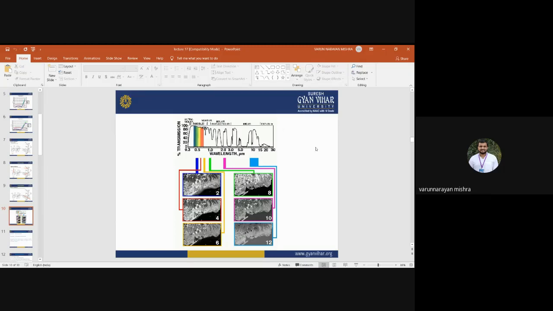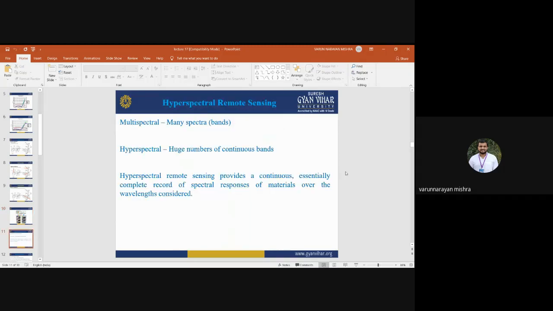Now moving to the next slide: hyperspectral remote sensing, how is it different from multispectral? Multispectral has different bands, but these bands are discrete. In hyperspectral, we have a large number of continuous bands.